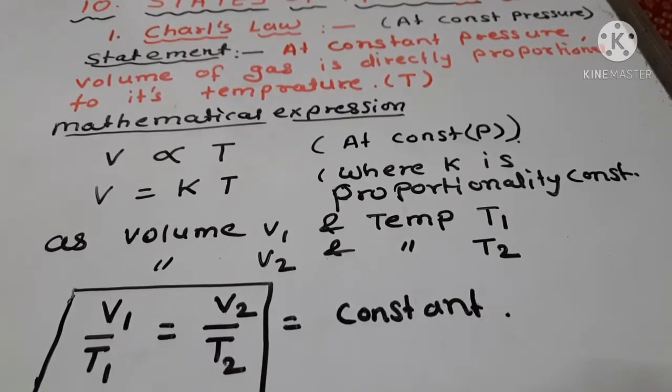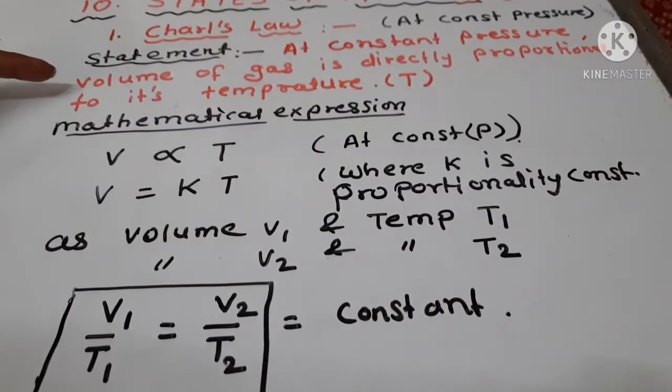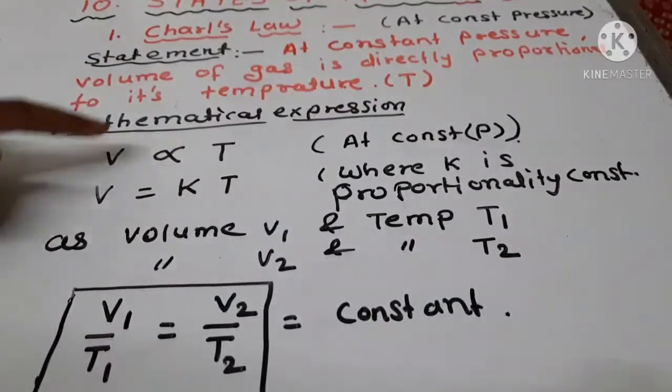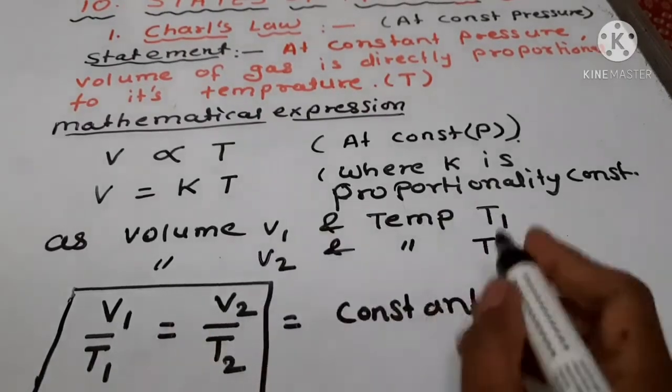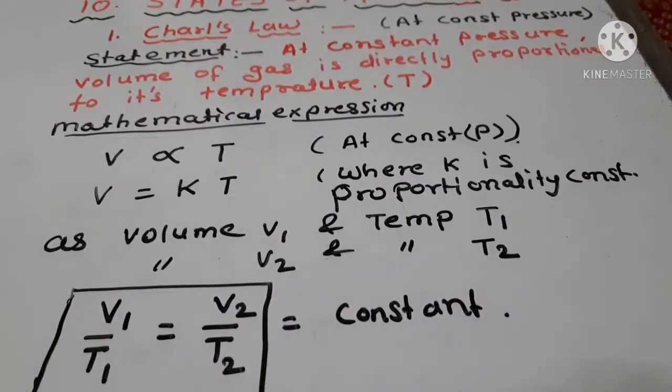Okay. Then the next law is Gay-Lussac's law. Is it clear? Charles' law is at constant pressure, the volume of a gas is directly proportional to temperature, and the formula is V1 upon T1 is equal to V2 upon T2, and it is equal to a constant. Okay.